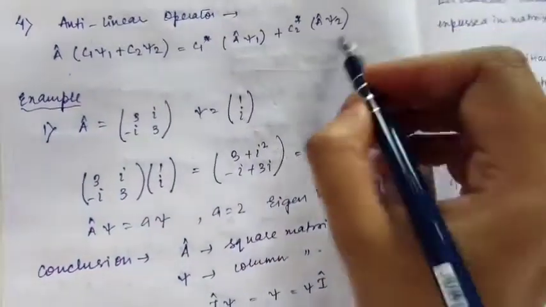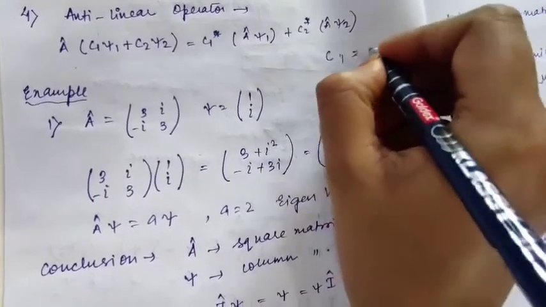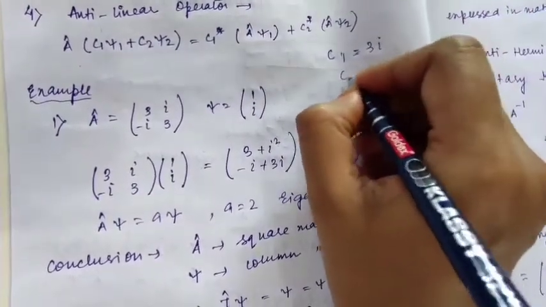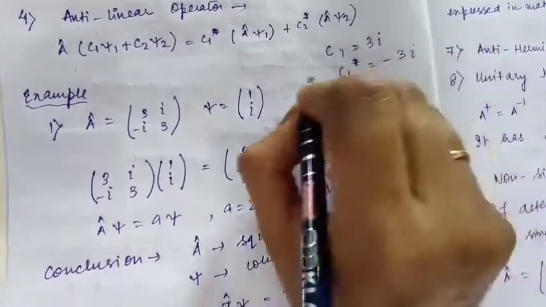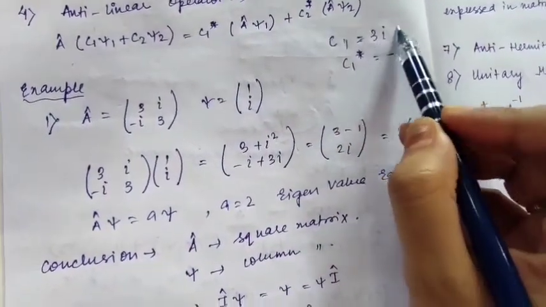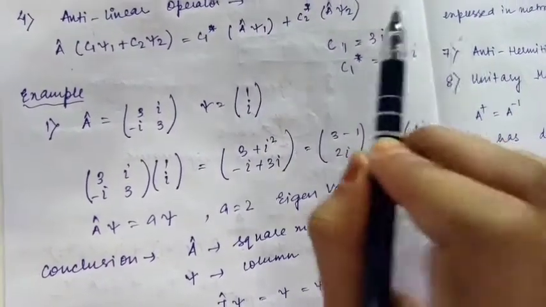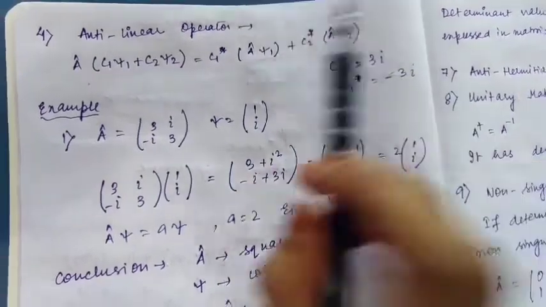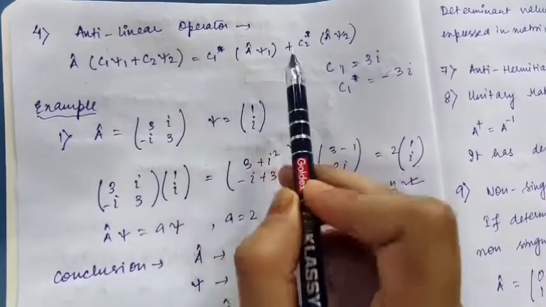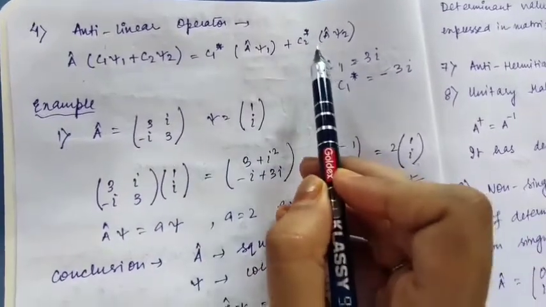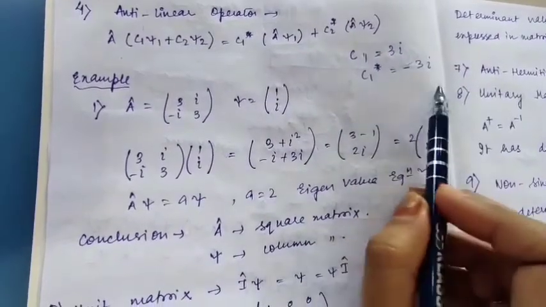What does that mean? Suppose the constant C1 is equal to 3i. Then C1 complex conjugate will be minus 3i. Nothing else, just where you see i, you substitute minus i. This means complex conjugation. So C1 and C2 are going to be replaced by C1 star and C2 star, that is, the complex conjugates. I hope you understood this. Okay?